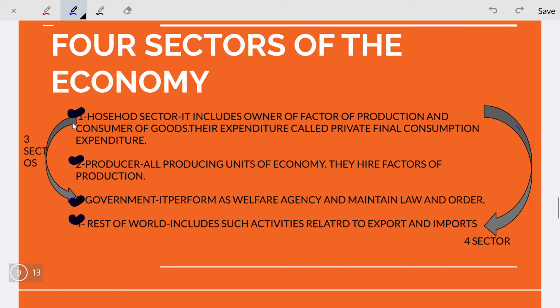So the first and second, household and producing sector, are known as the two sector model of the economy. If government is added, it is known as the three sector model. If rest of world is added, it is known as the four sector economy model. If we talk about a closed economy, we only take three sectors: household, producing, and government.